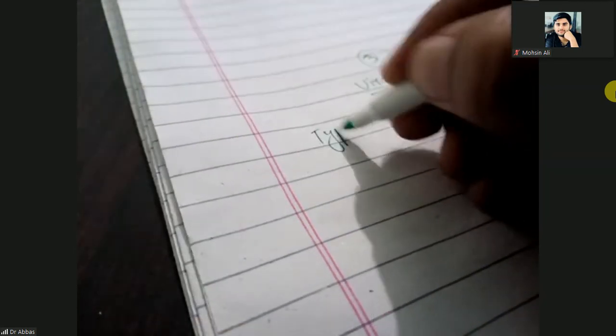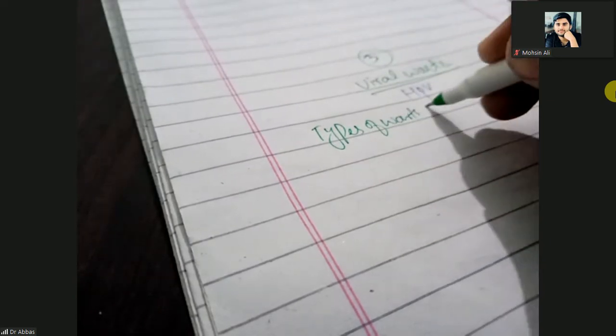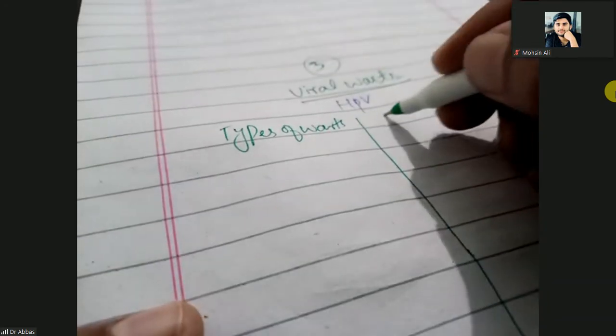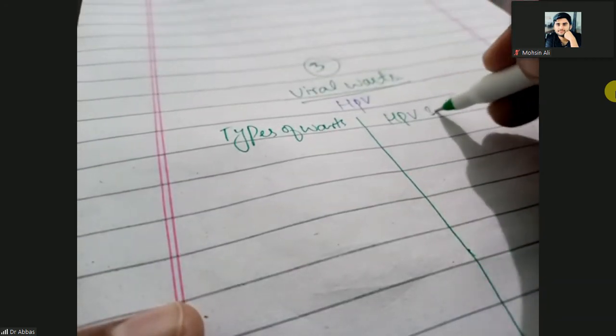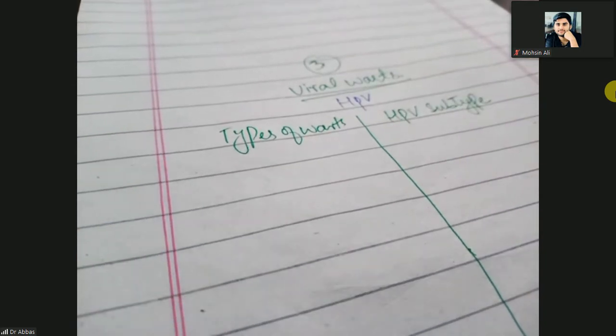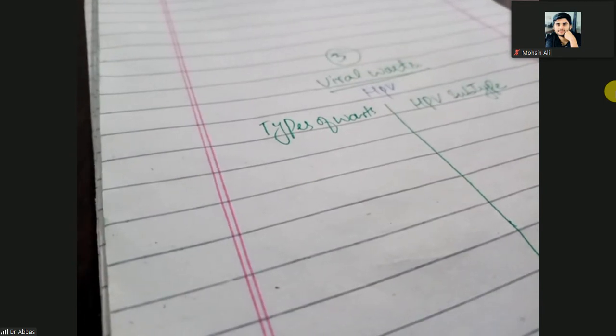So let's discuss the different types of warts and different subtypes of HPV. So here are the types of wart, and the causative agent is HPV, with its subtypes. The first type of wart is the deep plantar wart.